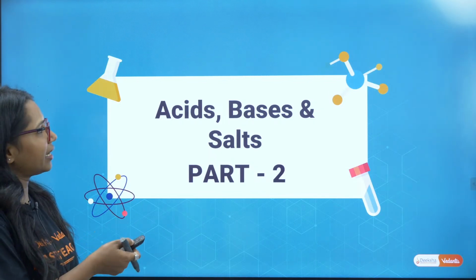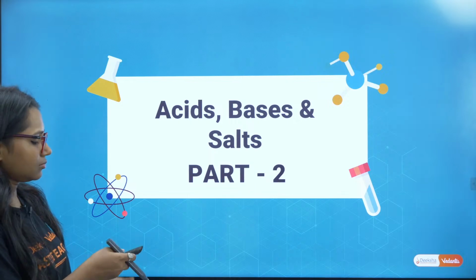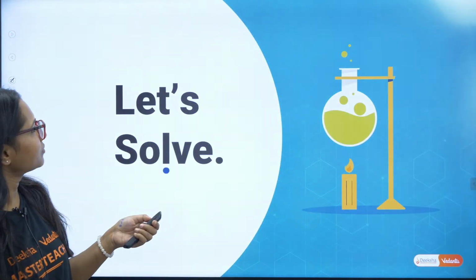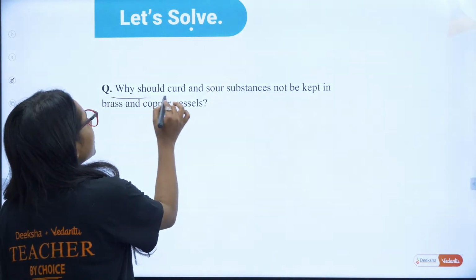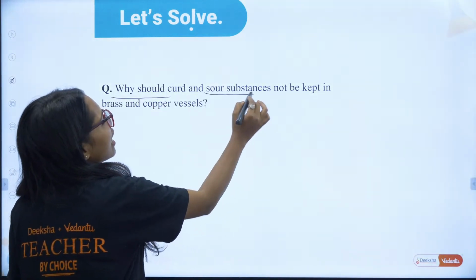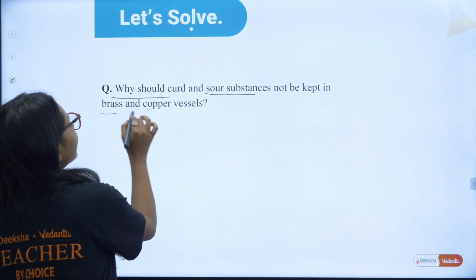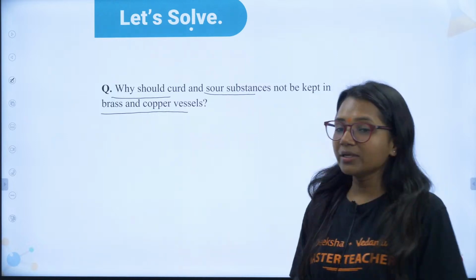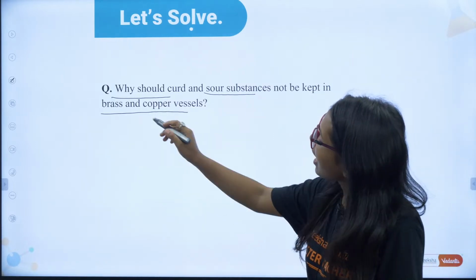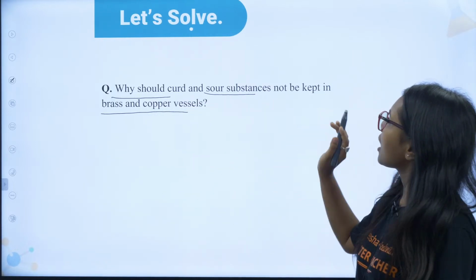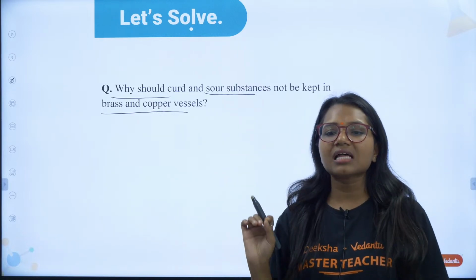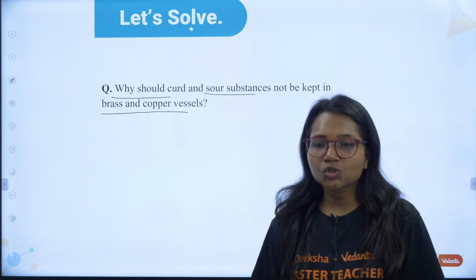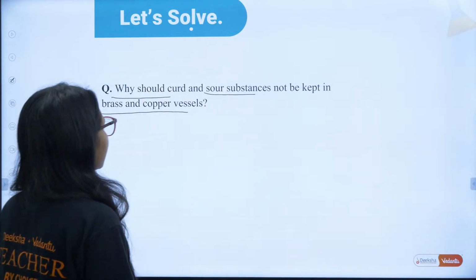The first question here is: why should curd and sour substances not be kept in brass and copper vessels? Can you tell me the answer for this? Why should curd and sour substances not be kept in brass and copper vessels? What is the reason for this? So let's start. What actually happens?